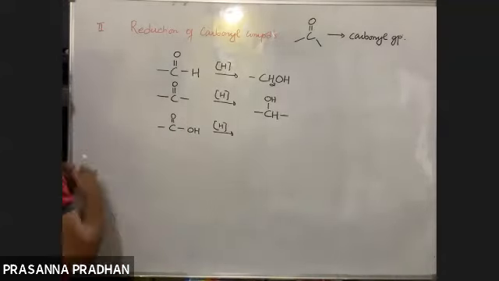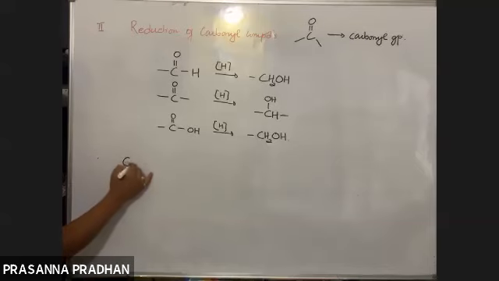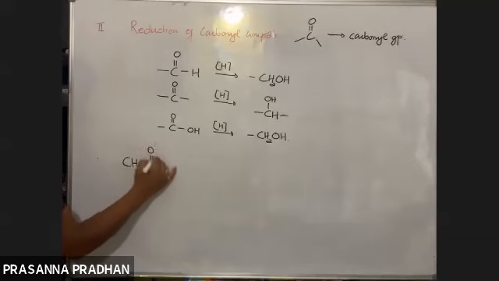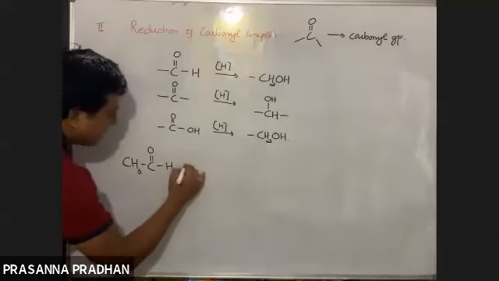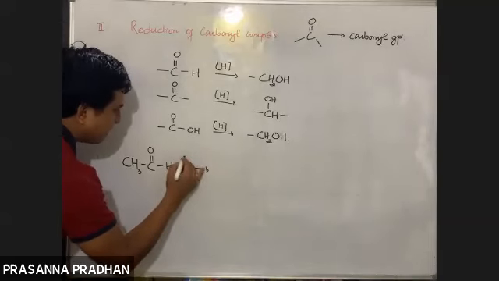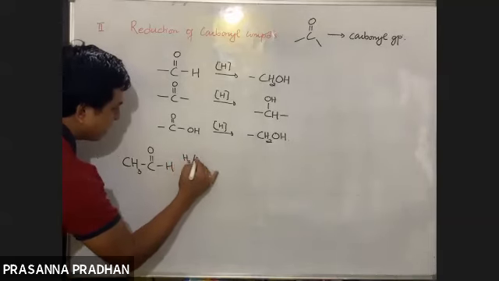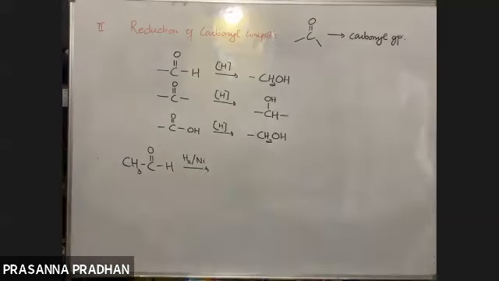Now say I take an aldehyde, acetaldehyde, and treat it with a reducing agent such as hydrogen and nickel. How do you write down the product? I don't need to memorize each and every reaction. An aldehyde is given, and this is a reducing agent.